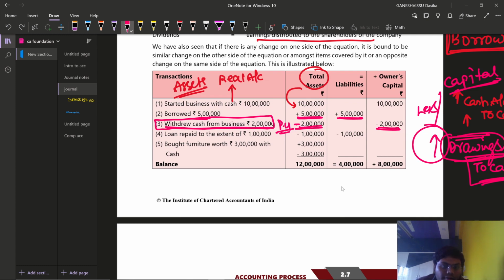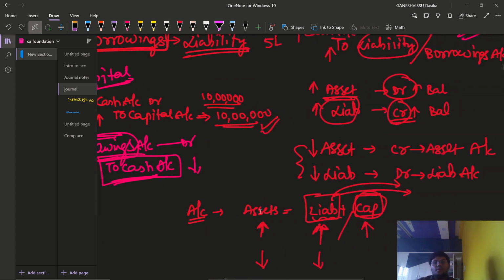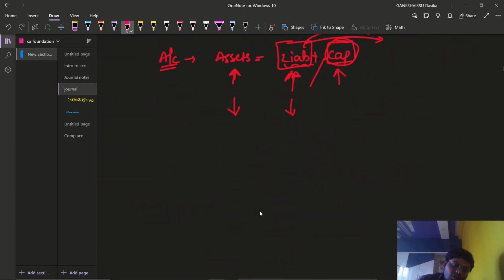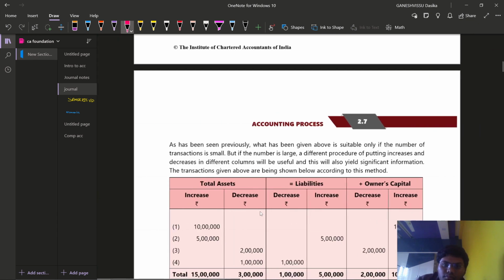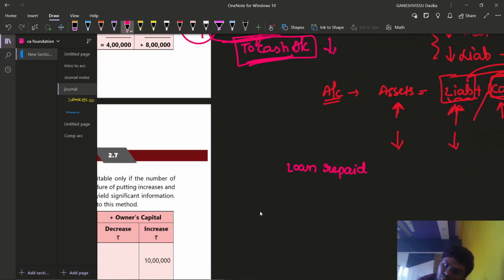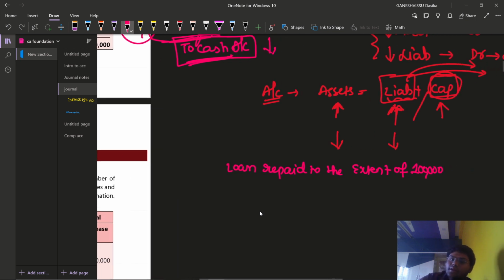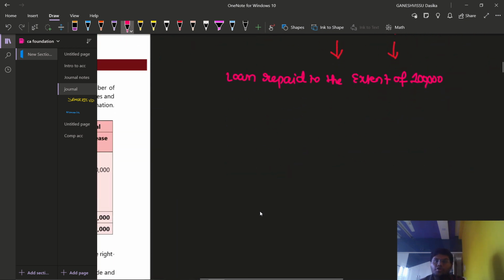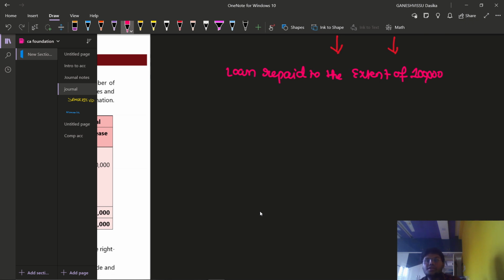Then let us observe the fourth transaction. Loan repaid to the extent of rupees 1 lakh. I'll write this transaction: loan repaid to the extent of 1 lakh rupees. Okay, I think it is not visible now. I think it is visible for you now. Loan repaid to the extent of rupees 1 lakh.